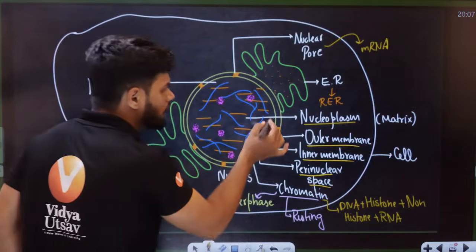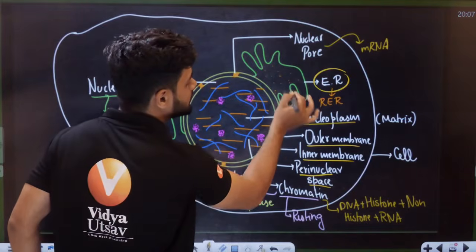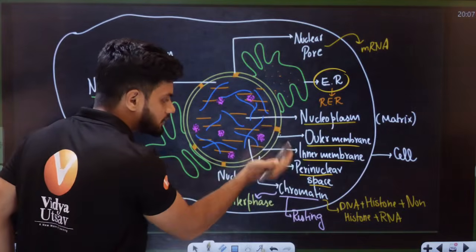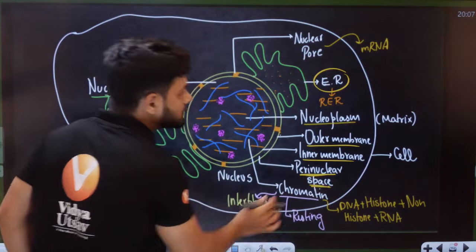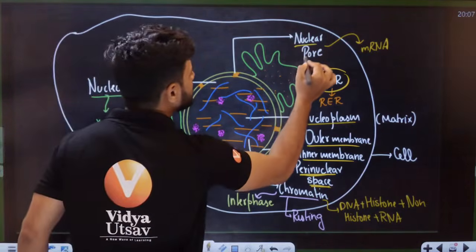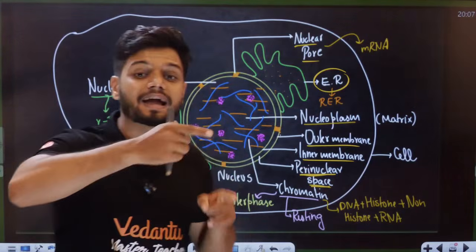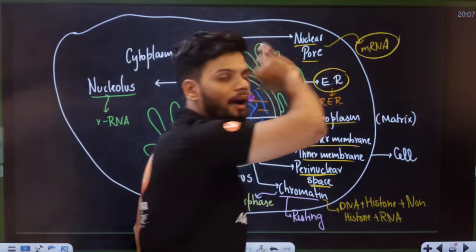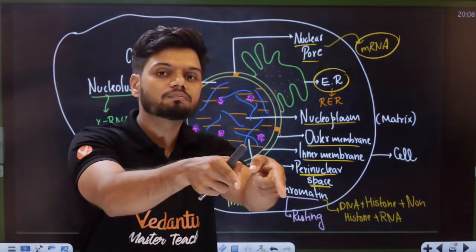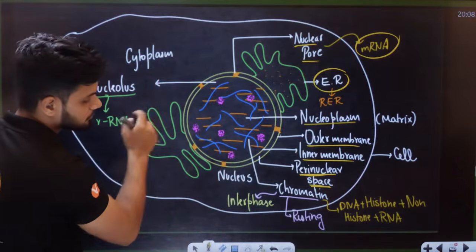Now, from the outer layer, we can see the ER coming from the outer layer here. In the perinuclear space, between the outer membrane and inner membrane, there are small gaps. The gaps are called what? Nuclear pores. Function: the nuclear pores are a passage for the exit of your mRNA. Because translation happens outside the nucleus, the mRNA has to go out. It will go out through the nuclear pores present here.